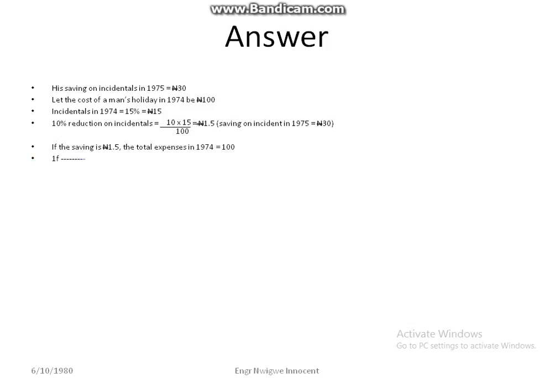If the savings is 30 naira, the total expenses in 1974 will now be equal to 30 times 100 all over 1.5. Total expenses in 1974 is equal to 30 times 100 all over 1.5, which is equal to 30 times 100 times 10 all over 15, which will give us 2,000 naira. In 1974, hotel bill